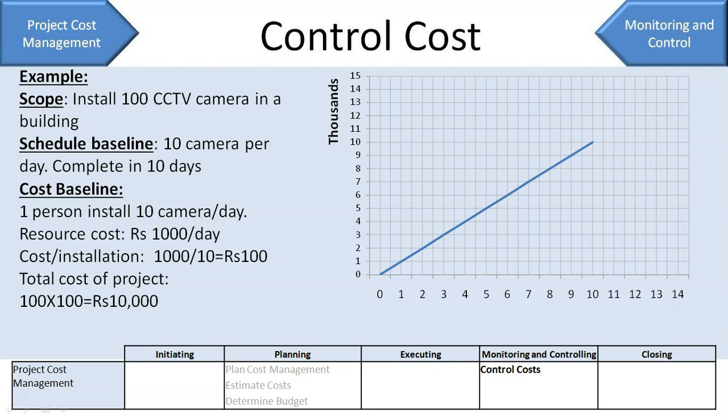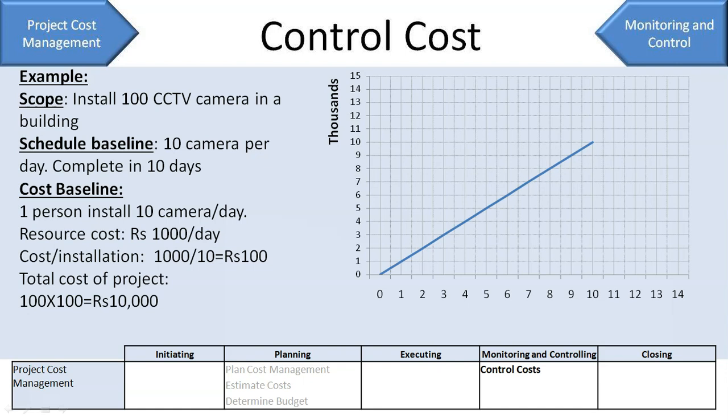Now you can represent this cost baseline if you plot the cumulative cost of the project over the project timeline. In our case, it will be a straight line, but in a real project, the curve is not so straight. It will start with low cost initially during the planning phase and then more cost in the execution phase. So it will be a little curvy.